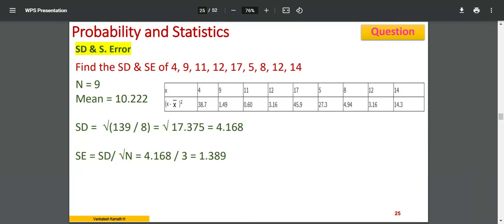So this is the kind of twisted thing based on your basic knowledge. There is no requirement of the equation, but knowing the equation, you may tend to make a mistake. Do you understand? So understand that SE and SD are dependent upon the sample size. Just because the equation is there, you cannot take N to be 1. N cannot be equal to 1. That's the basic thing that you need to remember. Okay, fine. I'll go ahead now.